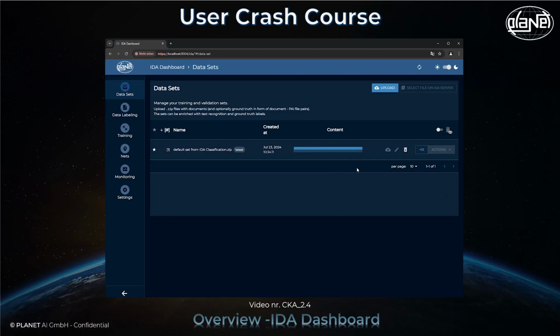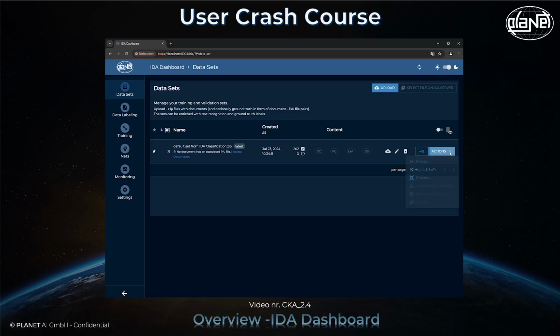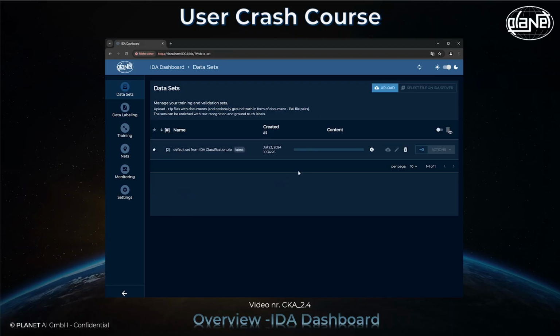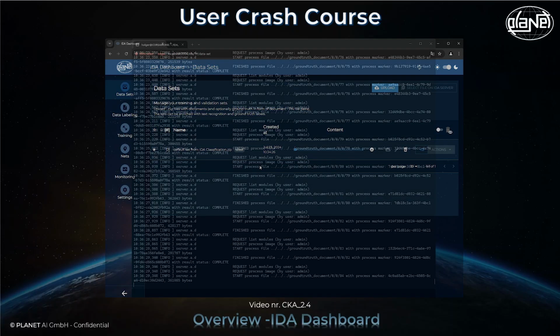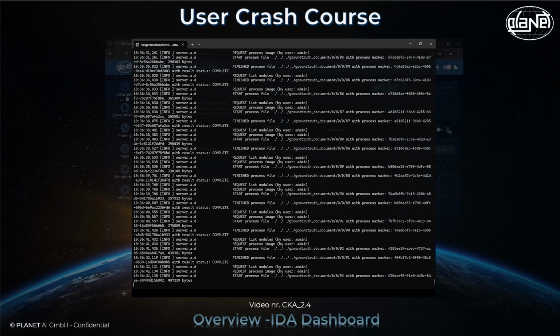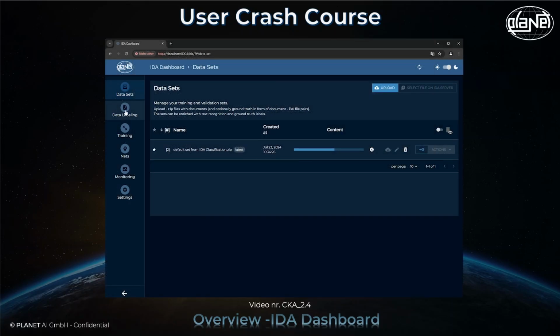In the next step, the dataset can be processed under Actions and Process. This step is necessary to make classification or extraction operations possible in a following step. The progress of this operation can be seen in the blue progress bar or in the logging outputs of the IDA server.